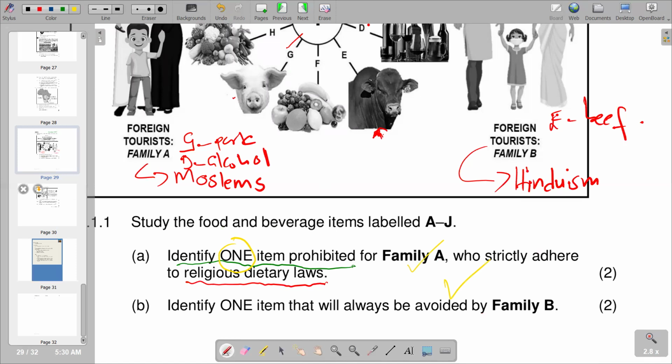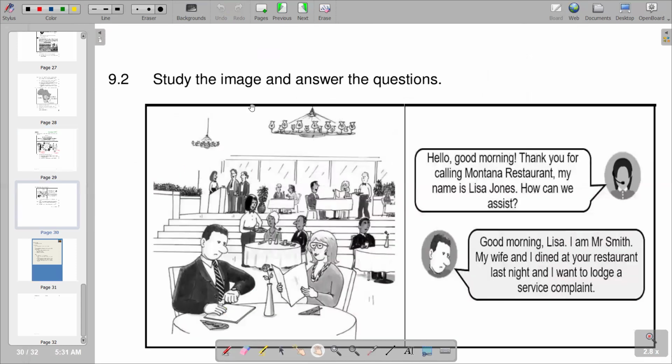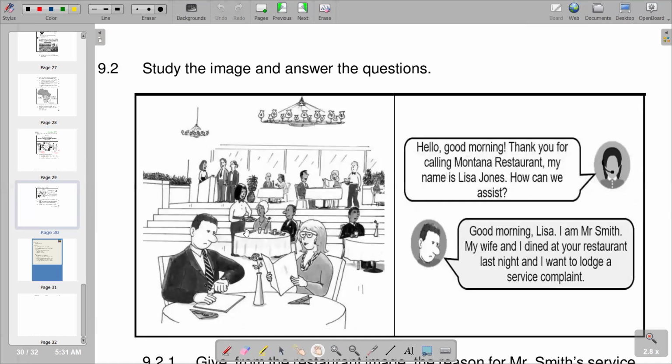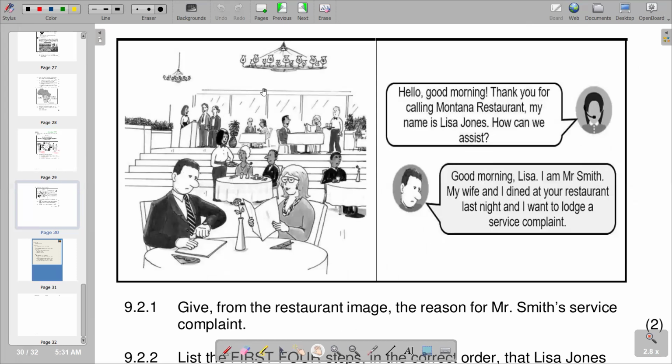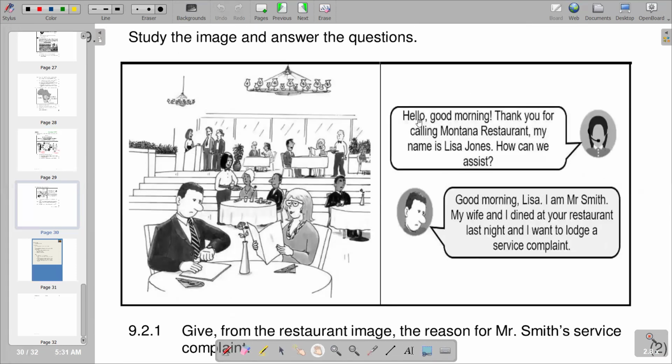We go to the next part of the question, which is now 9.2. It reads, study the image and answer the questions. You are given a picture that you need to follow. This seems to be a restaurant. The first person says, hello, good morning. Thank you for calling Montana Restaurant. My name is Lisa Jones. How can we assist?